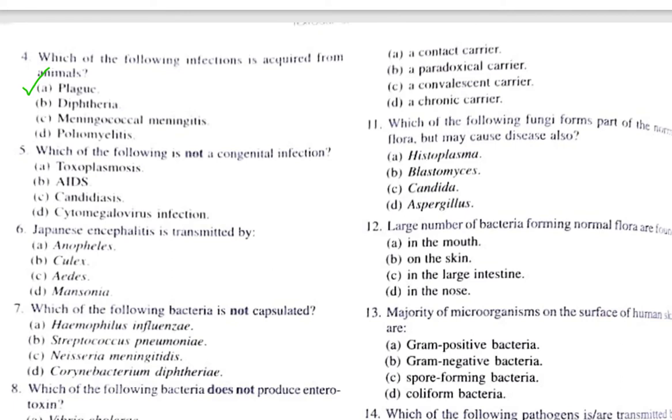Plague is because the bacteria Yersinia pestis. And plague can occur in different forms like the bubonic plague and the pneumonic plague. The bubonic plague is because of the bite of the rat flea, which is Xenopsylla.